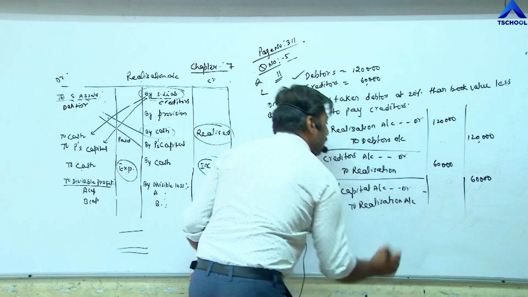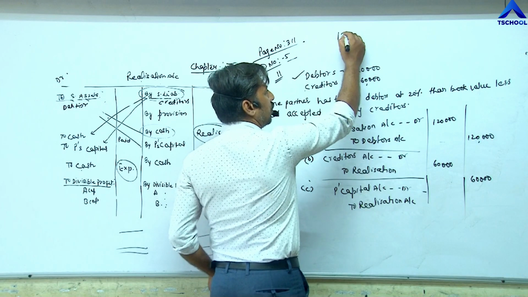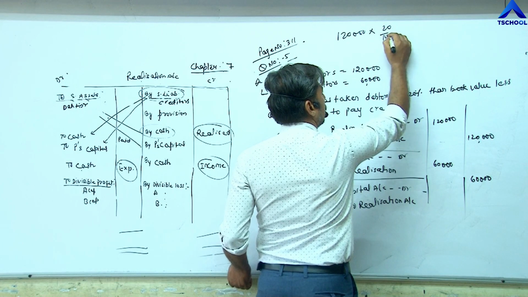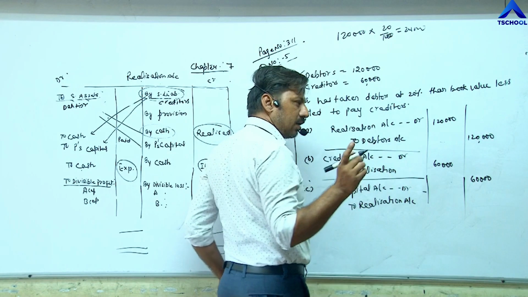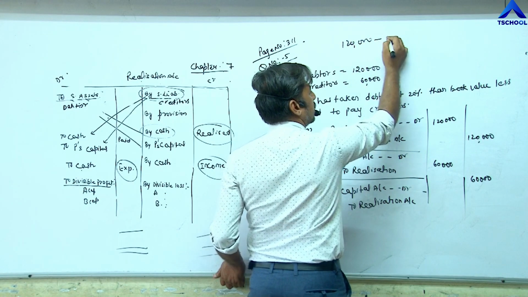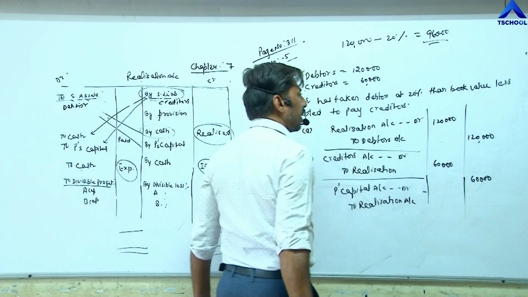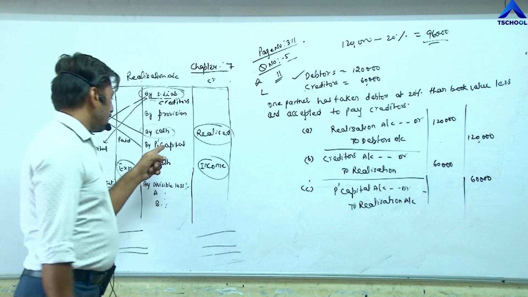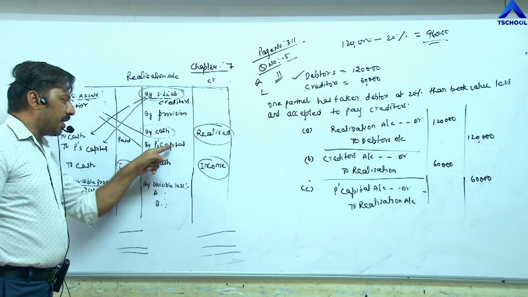To realization account, at what value? 20% less than the book value. The book value is 1,20,000. First of all, calculate 20%, which is 24,000, and less. So 1,20,000 minus 20%. In your calculator, you can directly do 1,20,000 minus 20% and you will get 96,000. So at this value, at 96,000 rupees, the partner has taken the debtor. Whenever an asset is sold or taken by a partner, we have to pass this entry through the partner's capital.